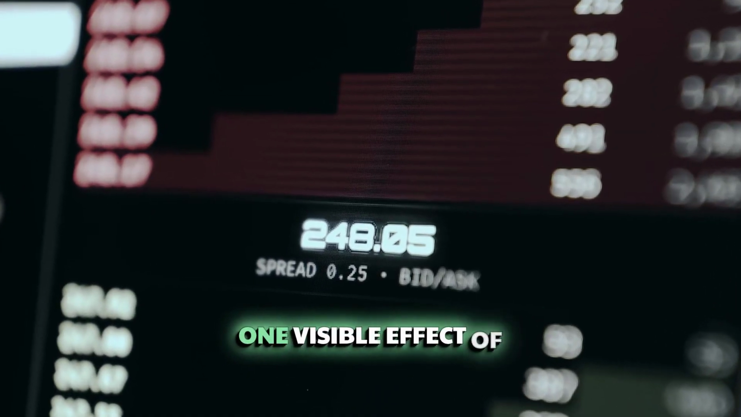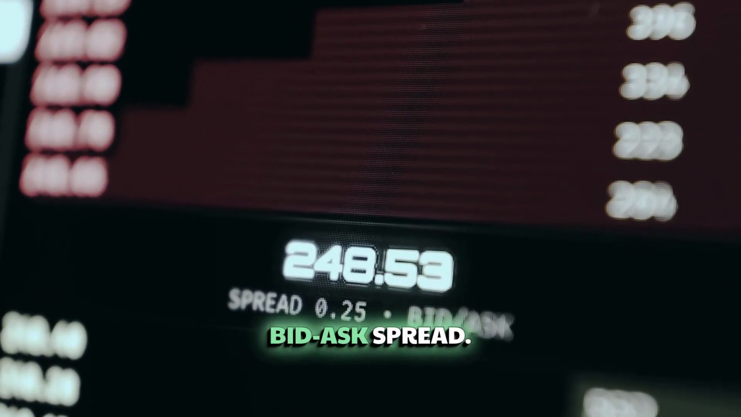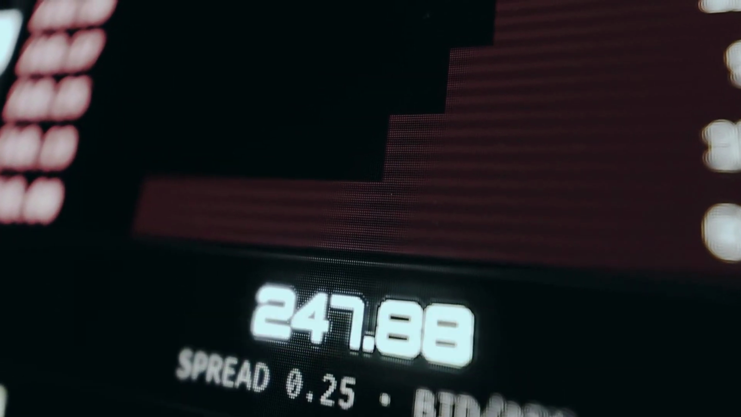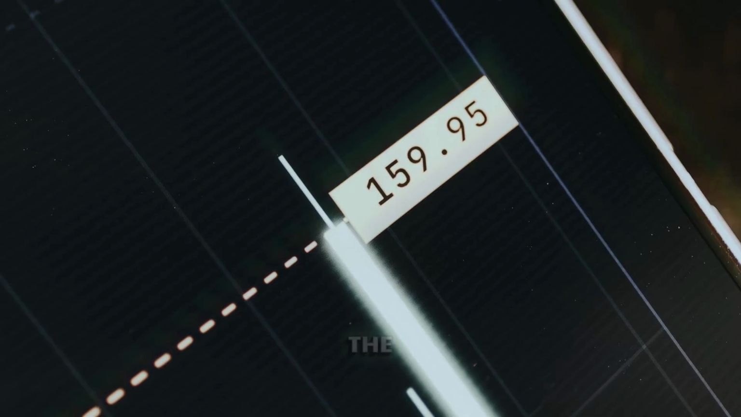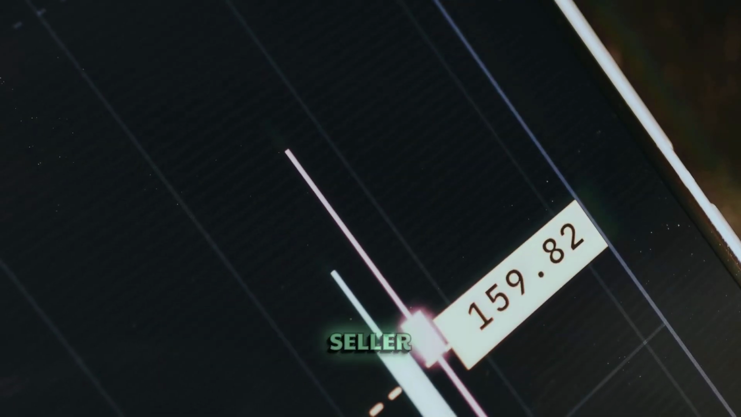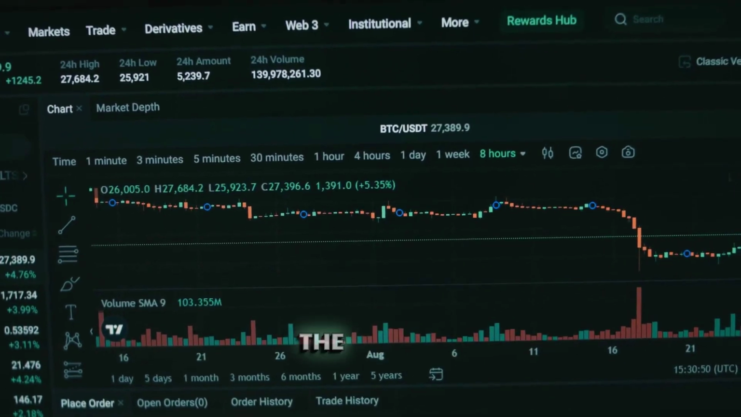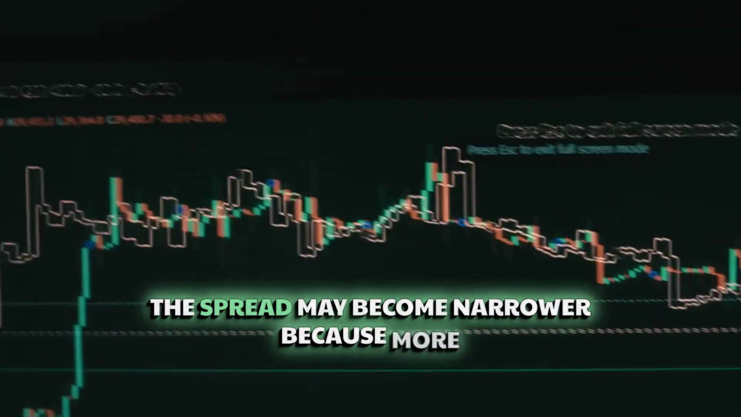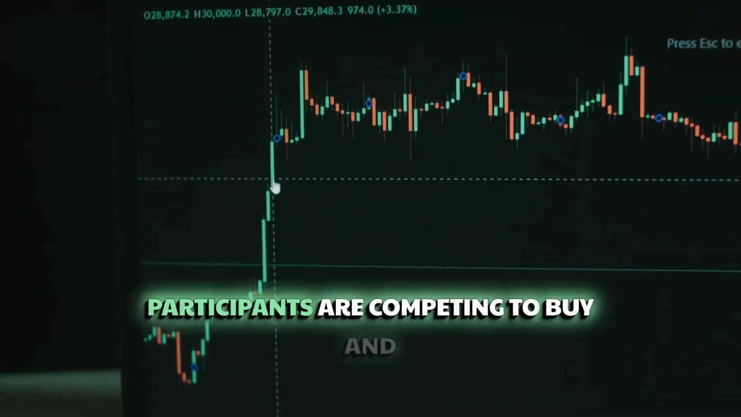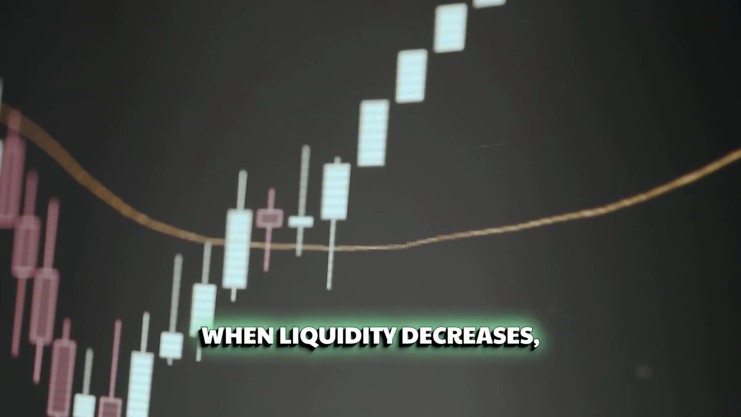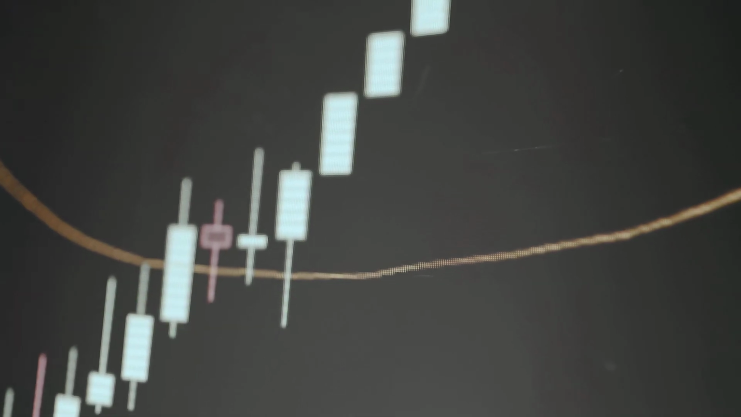One visible effect of liquidity is the bid-ask spread. The bid is the highest price a buyer is currently prepared to pay. The ask is the lowest price a seller is prepared to accept. The difference between them is called the spread. When liquidity is strong, the spread may become narrower because more participants are competing to buy and sell. When liquidity decreases, the spread may widen.